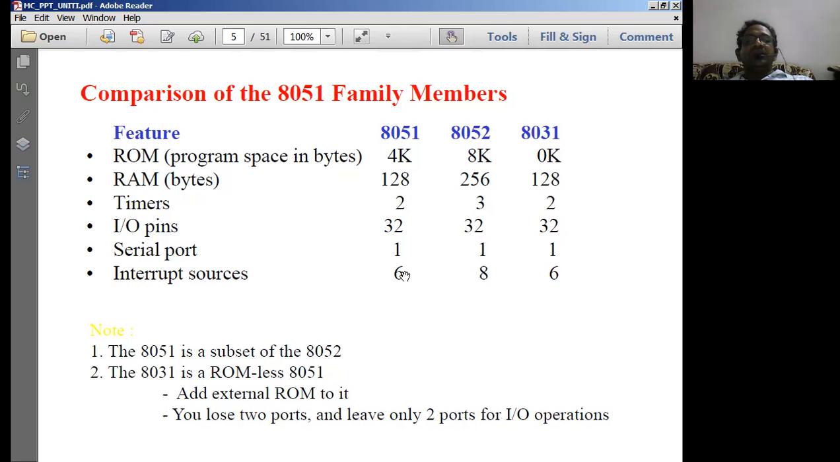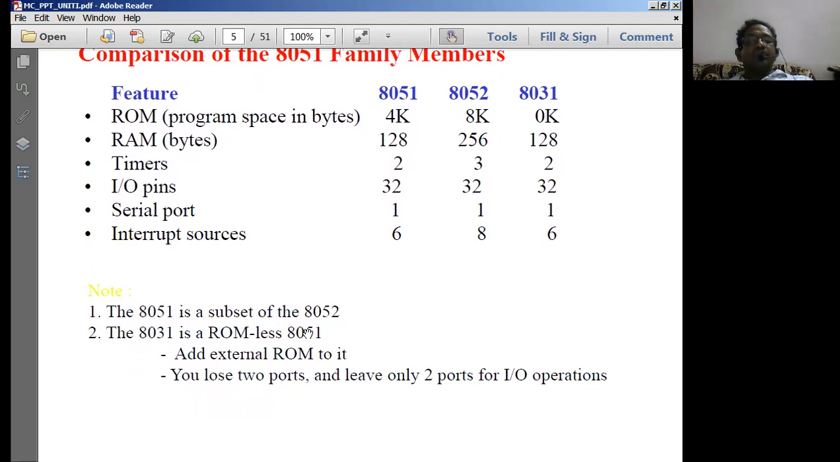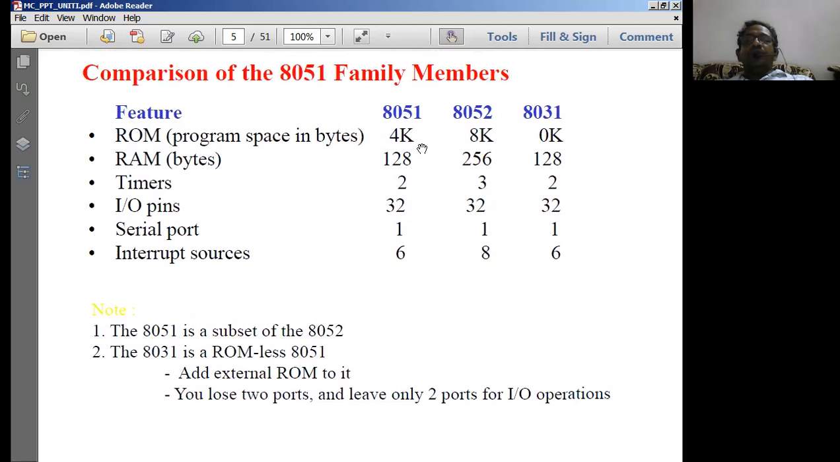It has got 6 interrupt sources, and we will discuss in depth once we get into the 8051 microcontroller. Okay, so then the 8051 is a subset of the 8052. After the 8051, the 8052 has been designed, which has somewhat more advanced features than the 8051. So ROM has 8K bytes, RAM has 256 bytes, it has 3 timers. Once again, the same 32 IO pins, 1 serial port, and interrupt sources are going to be 8.